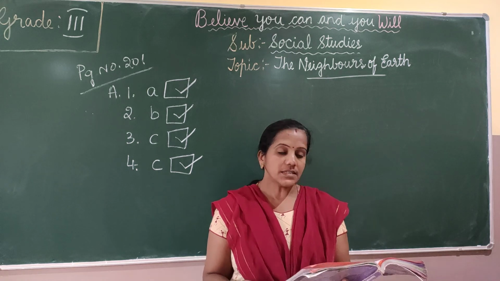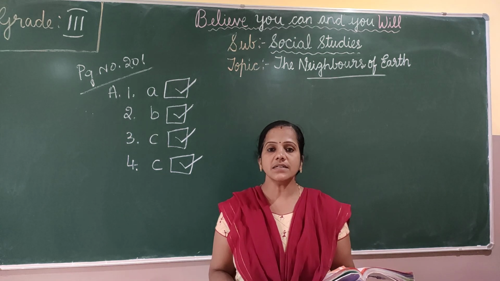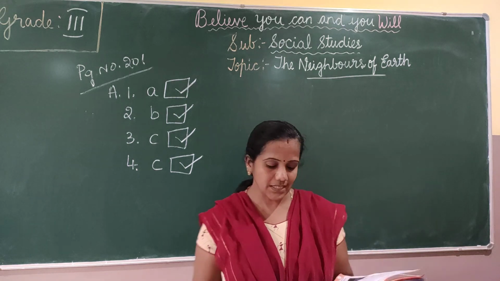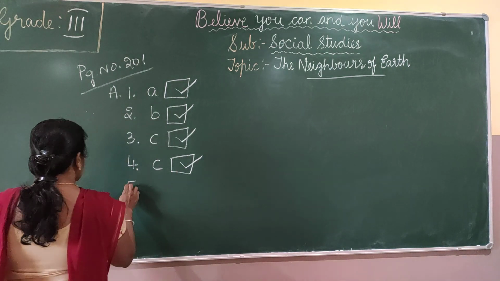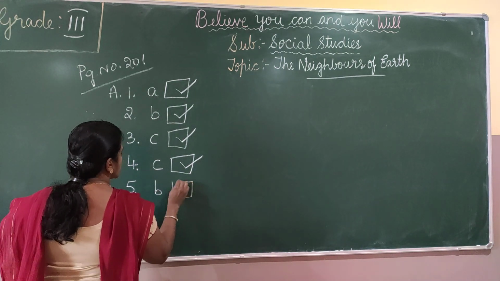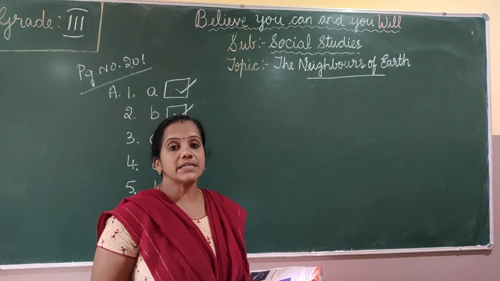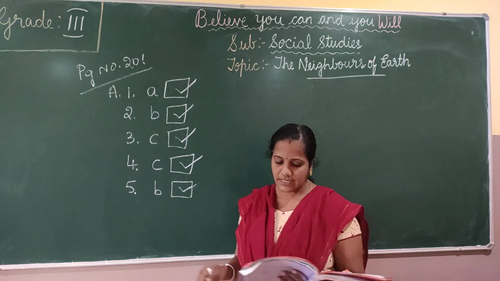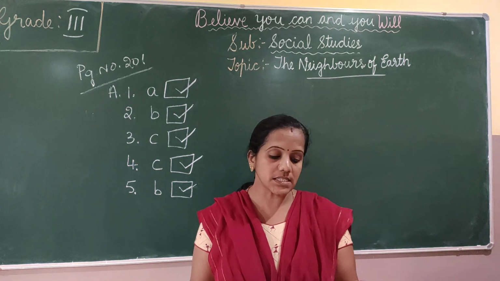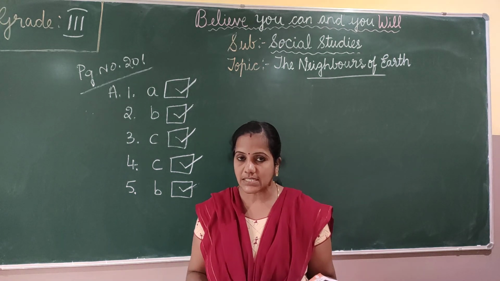The fifth one, the Earth gets light from the... Which is the bright star?